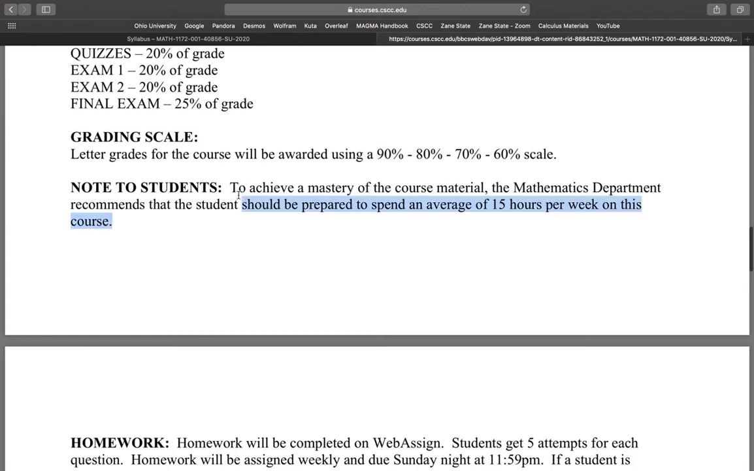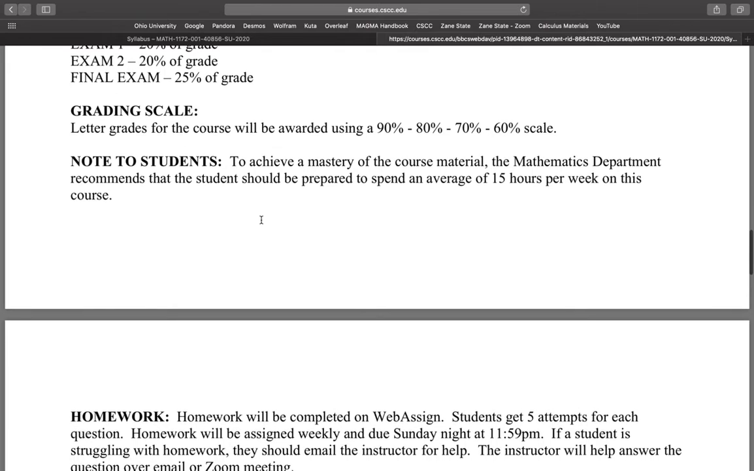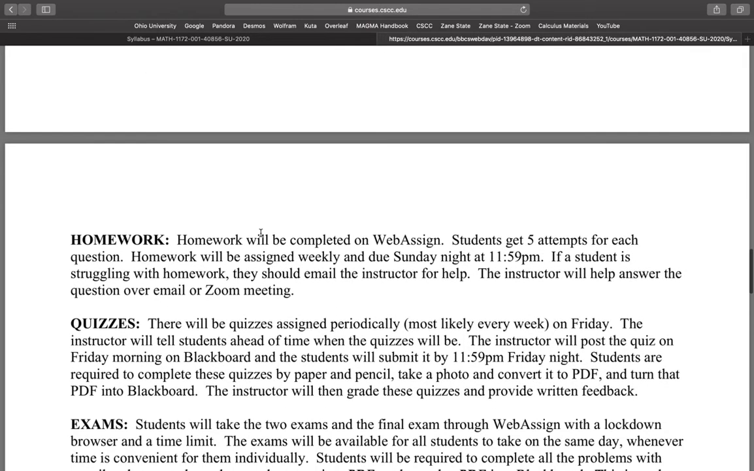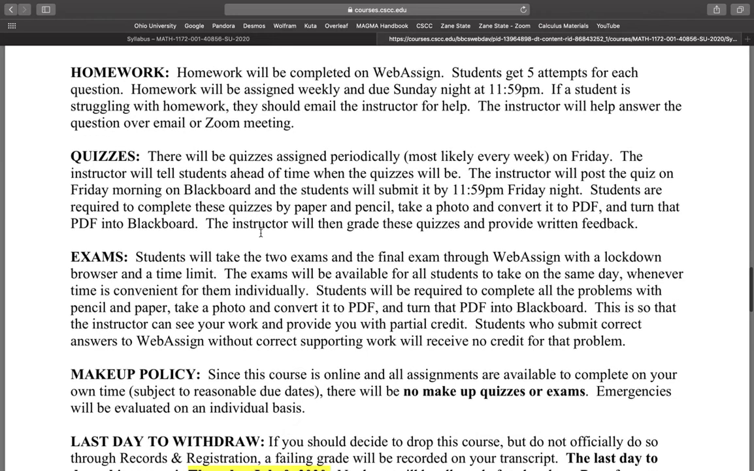So again, you should be spending an average of at least 15 hours per week, and that's outside of watching the videos that normally would be like our class time. Okay, so let's go in a little bit more detail about homework. Again, your homework will be completed on WebAssign. You'll get 5 attempts for each question.